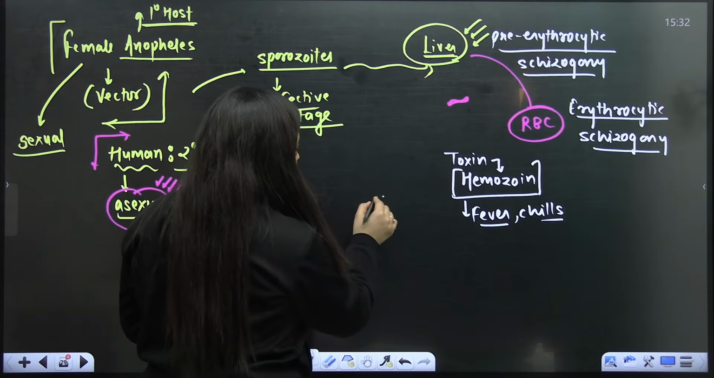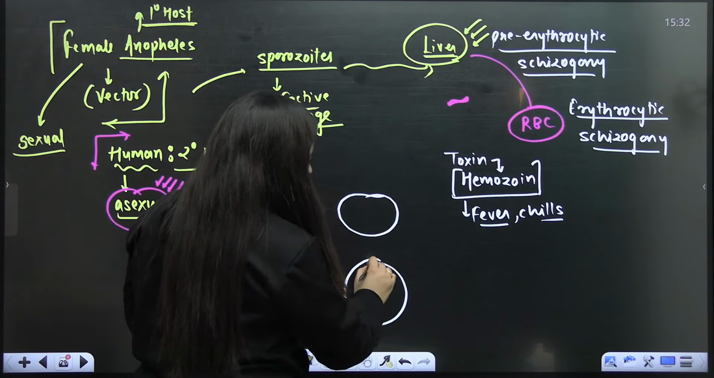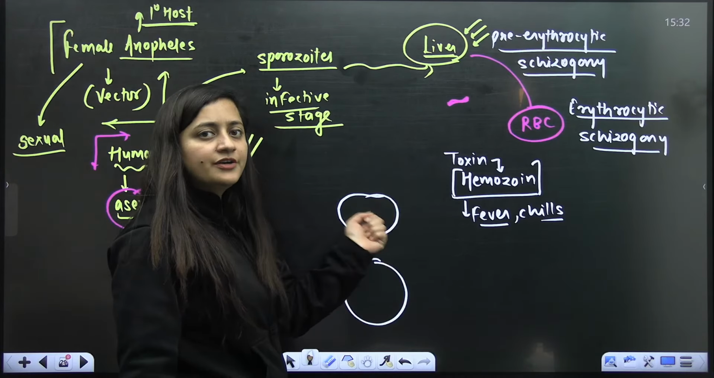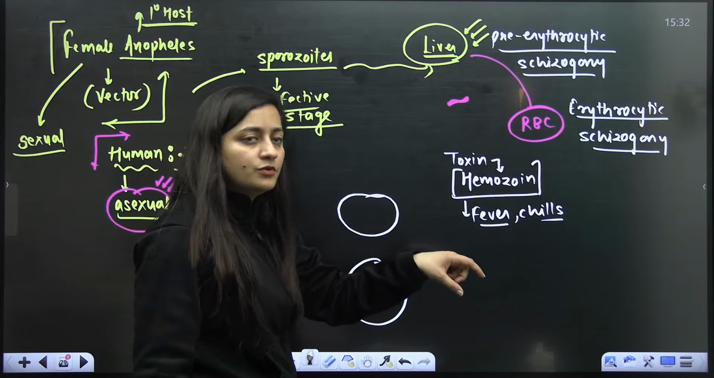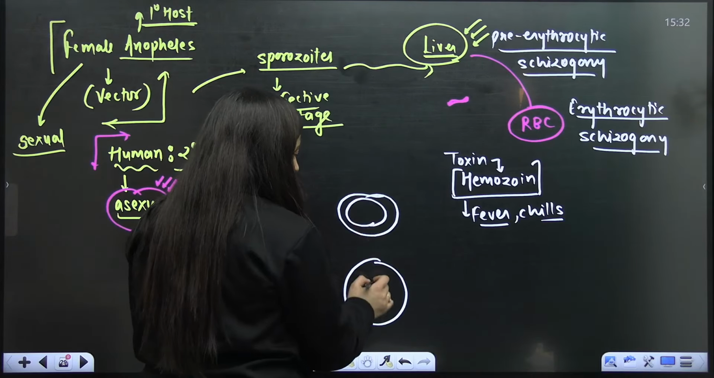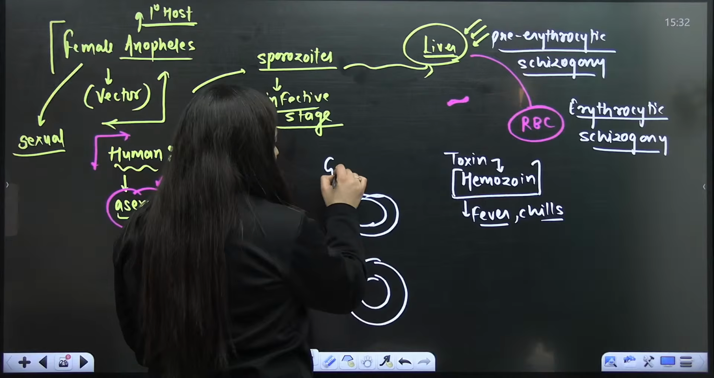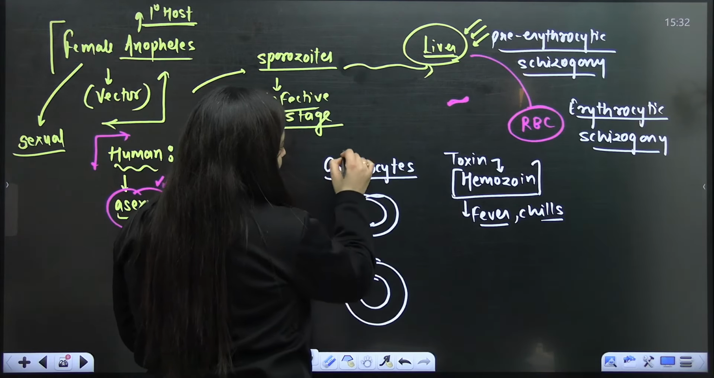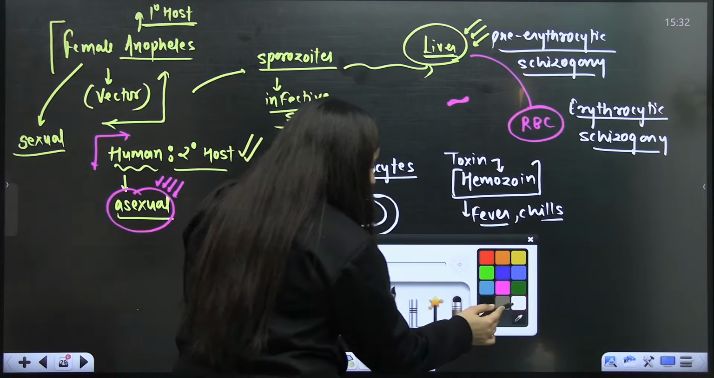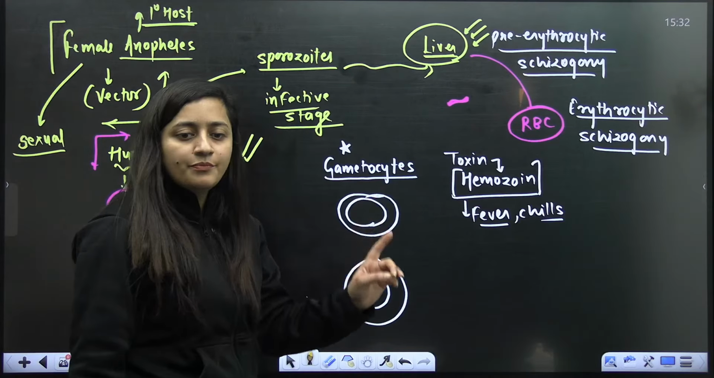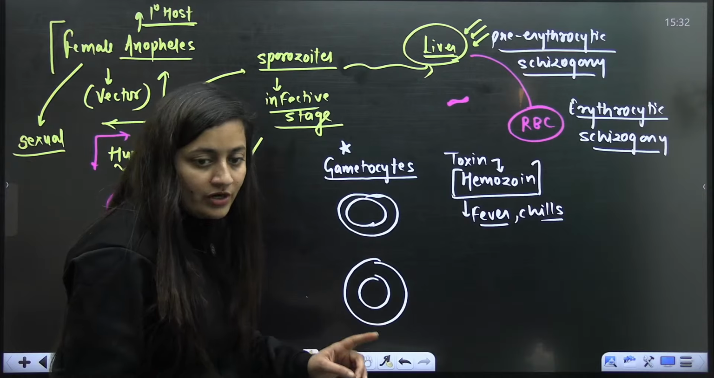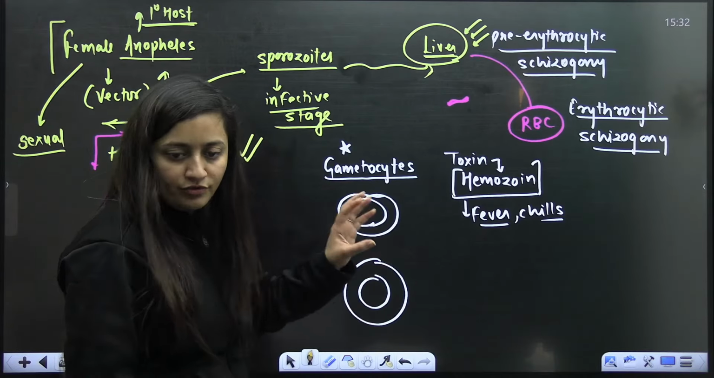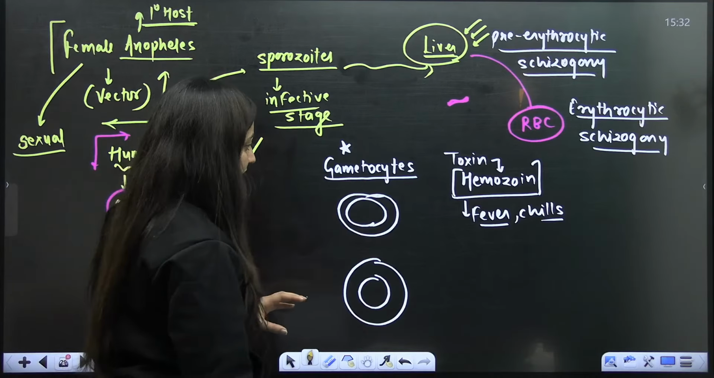Now, in some RBCs, these merozoites do not rupture them. They start growing and start making the gametocytes. We know that gametocytes are the cells which will form the gametes. But the temperature and conditions in the human body do not support the growth of the gametes of this particular pathogen.